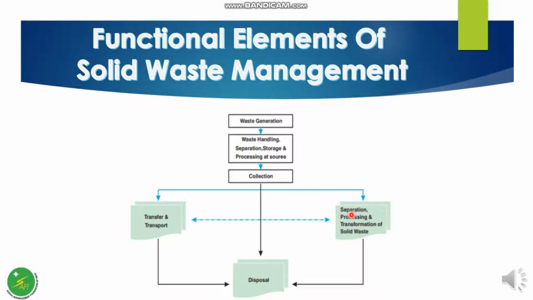The fifth functional element is separation, processing and transformation of solid waste. Separation involves separating the reusable and recyclable materials. Processing and transformation involves transformation of waste to other products which can be beneficial in one form or another. The last functional element is disposal. This refers to disposal of solid waste by landfilling or land spreading, which is the ultimate destination of any waste in contemporary practice.